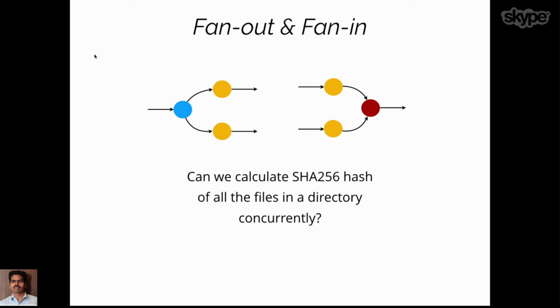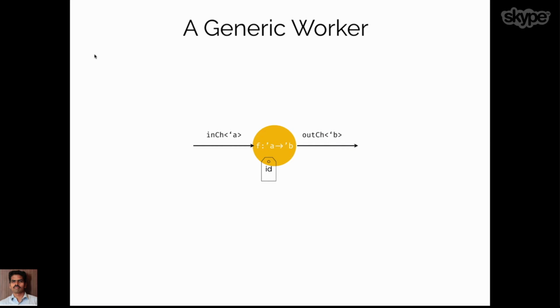Using them, we are going to solve this problem in a concurrent fashion. First, we are going to create something called a generic worker. A generic worker takes an input channel and does not know what it has to do with the input. So it also takes a higher order function which transforms the input to the output. Once it computes the output, it puts that into another channel, the output channel.